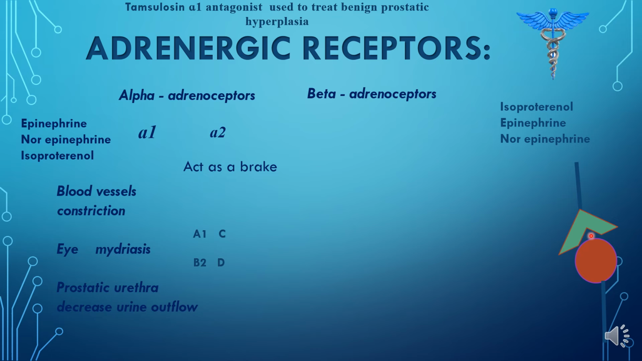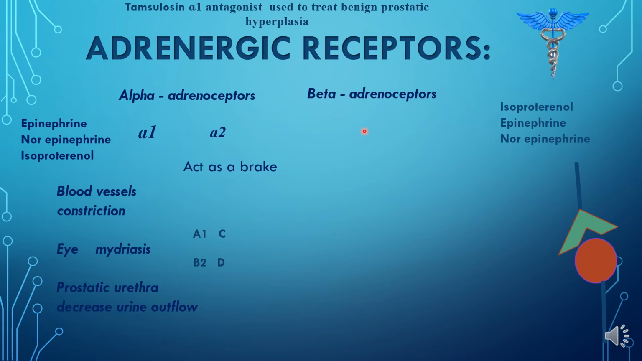So this is the whole mechanism. When norepinephrine binds to the A2 receptor, it stops the release of norepinephrine from the presynaptic neuron. This is the function of the A2 receptor. If the A2 receptor is present presynaptically, it acts as a brake, but if it is present postsynaptically, then it acts in the same way as the A1 receptor. But remember that the amount of A2 receptor present postsynaptically is much less compared to the A1 receptor.